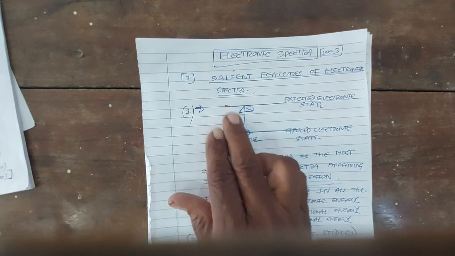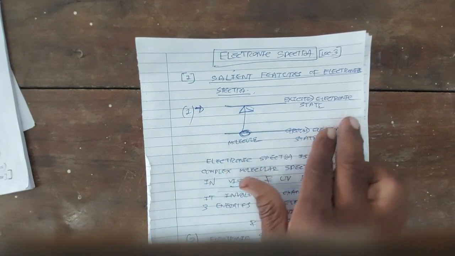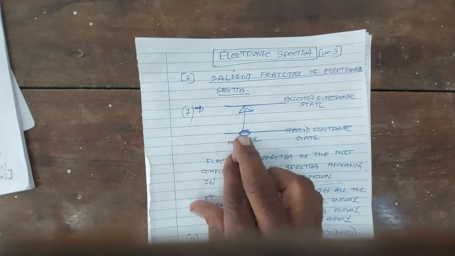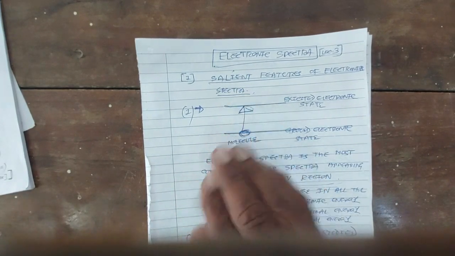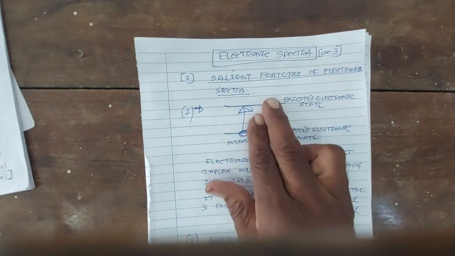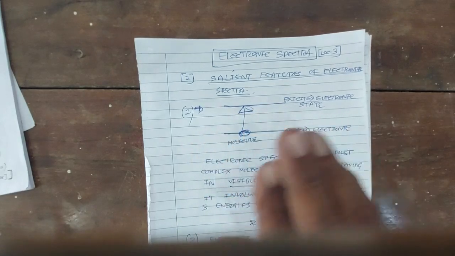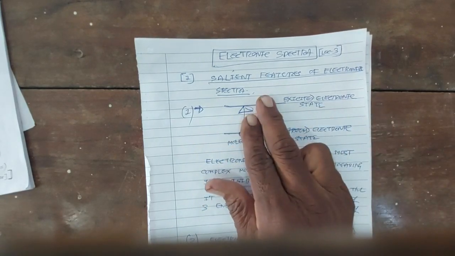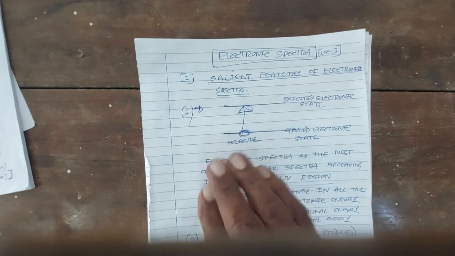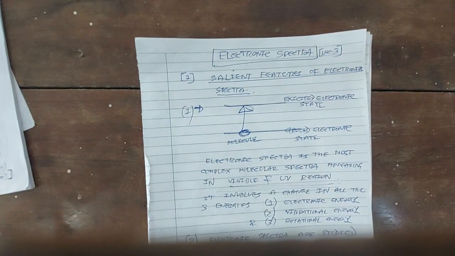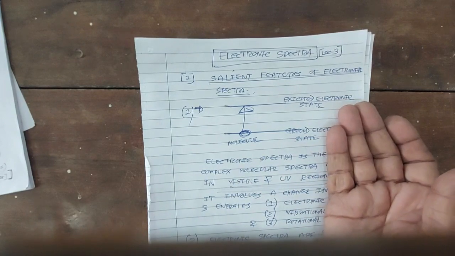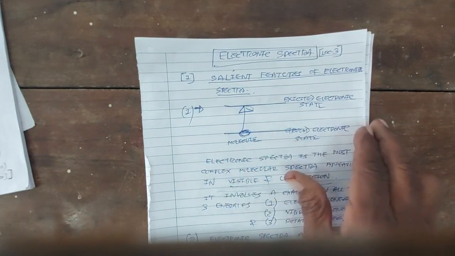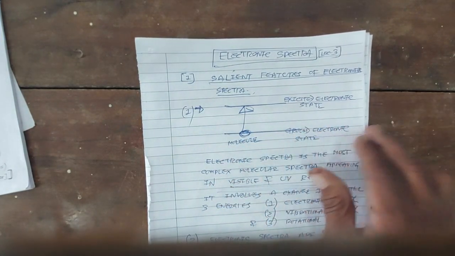So when the molecule makes an electronic transition from ground electronic state to excited electronic state, along with this electronic transition, the molecule also makes a vibrational transition. Therefore electronic transition is accompanied by vibrational transition, and along with the vibrational transition, the molecule also makes a rotational transition. This vibrational transition is also accompanied by a number of rotational transitions.